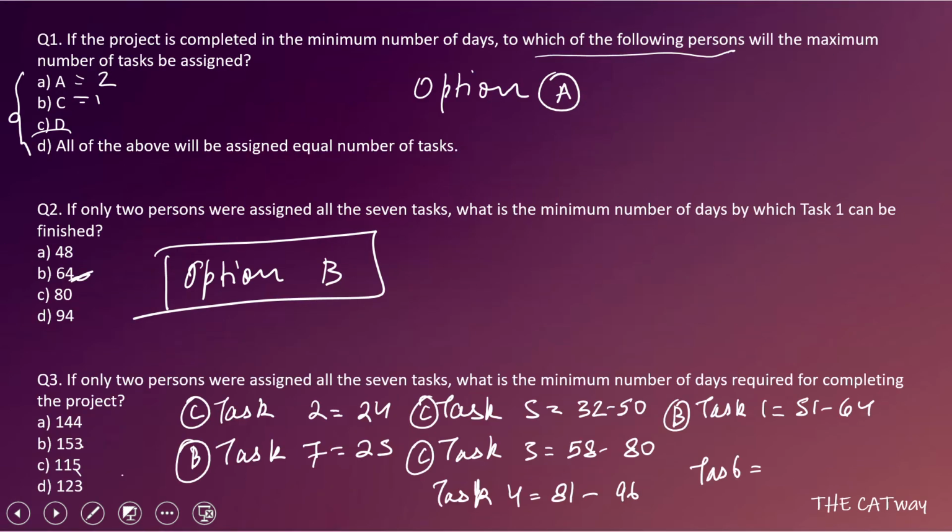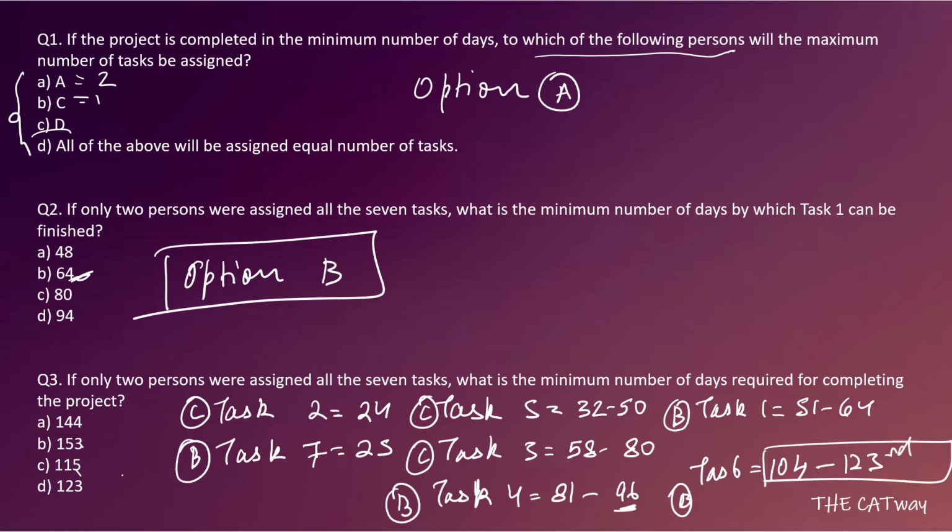Task 4 will start on day 81 and end on day 96, and task 6 is going to be completed by B. So he will take a one week rest. That means he will start on the 103rd day, sorry, 104th day, and he will end on the 123rd day. Okay, so I hope you have understood this set, guys.